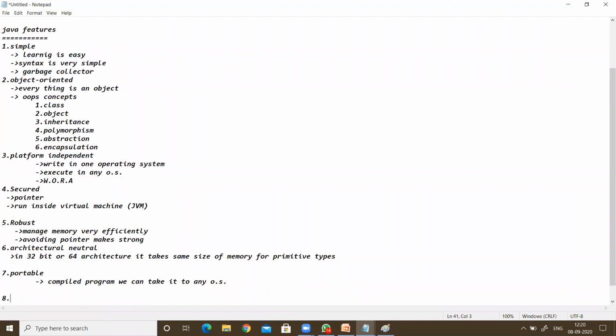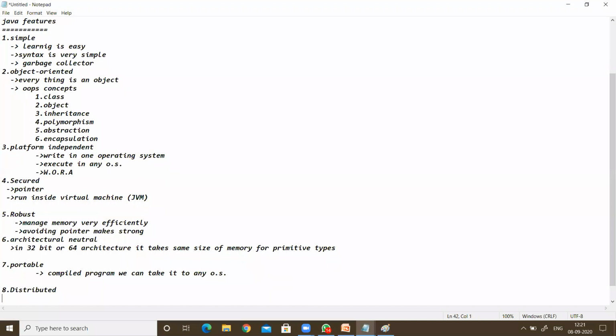The next one is distributed. So we already got that word, distributed environment. Here Java is a distributed programming language. Same as portable, we can write the programming in one operating system and execute it in another operating system. Here this is also distributed because it facilitates users to create distributed applications.